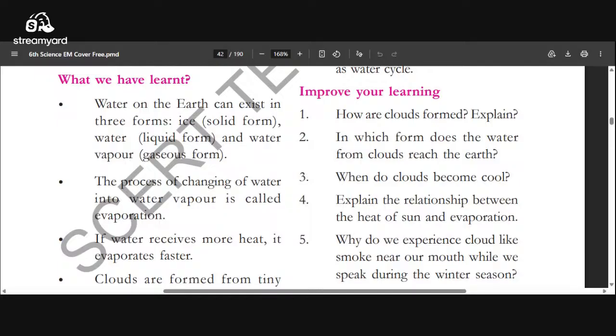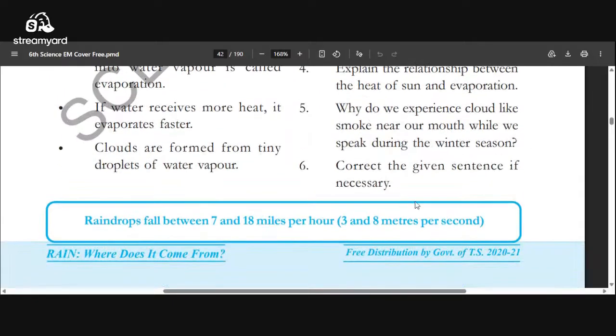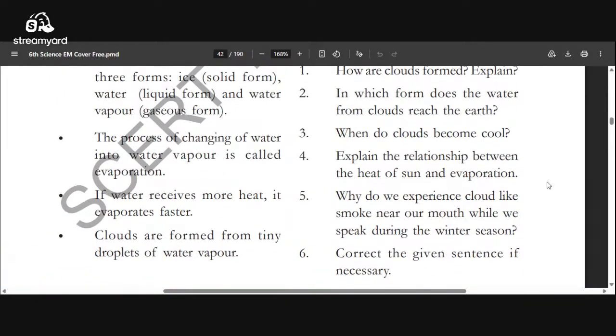Explain the relationship between the heat of the sunlight and evaporation. If more heat is there, more evaporation is there. Evaporation depends on the heat. If more heat, more evaporation. Less heat, less evaporation. So that is proportional. What do we call? Equal.